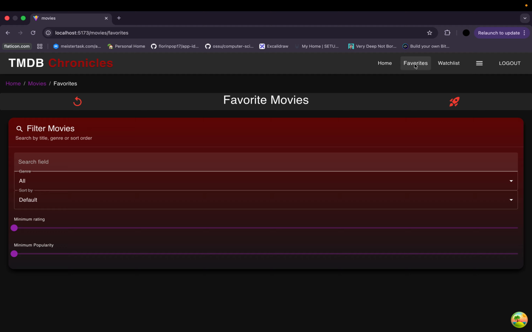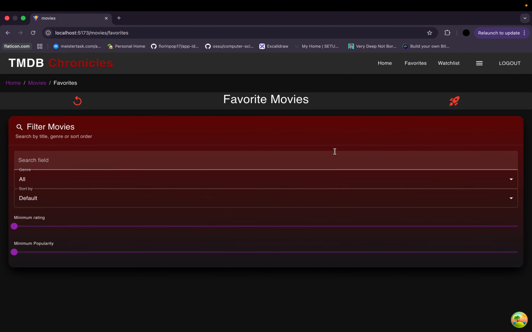So I'll just show you my movies page. You can see there's a list of all the movies, and these are all fetched from my Express API endpoints, which are internally calling the TMDB API, and this then returns the different movies to the front end. As you can see, it's similar to the last assignment.